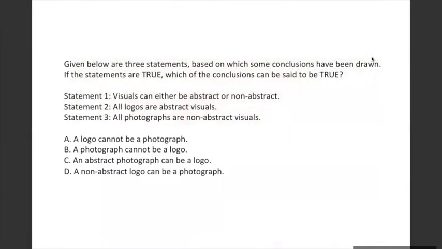So you're given three statements and you have to guess from these three statements which are true, what conclusion can be drawn from these three true statements. First statement says visuals can either be abstract or non-abstract. Logos are abstract visuals.